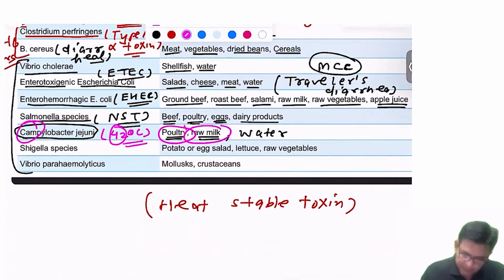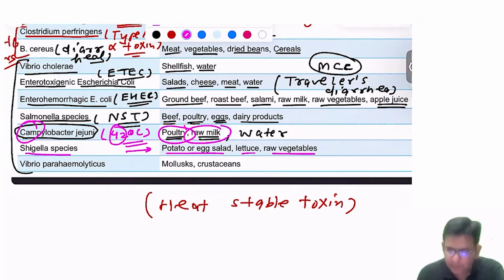Now talking about Shigella. The most common cause of bacillary dysentery is Shigella species. Everybody knows it, I suppose. It associates with potato or egg salad, the similar story of staph. Lettuce, raw vegetables, the similar story. That is regarding Shigella.